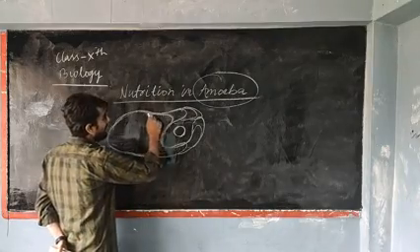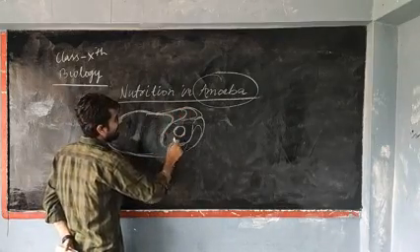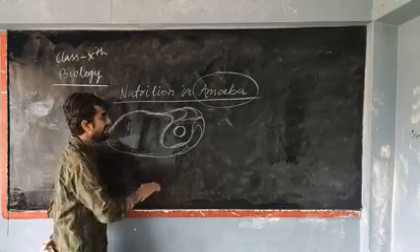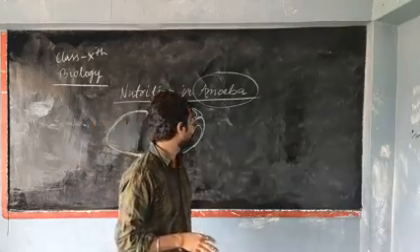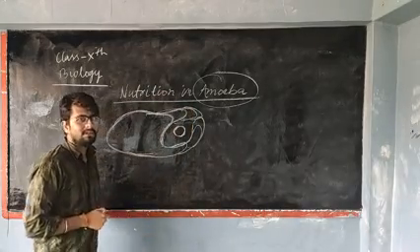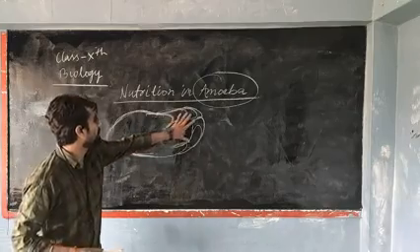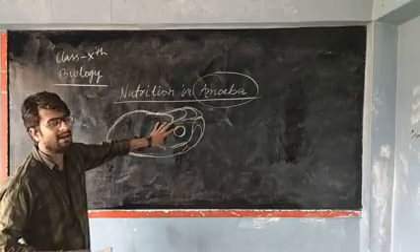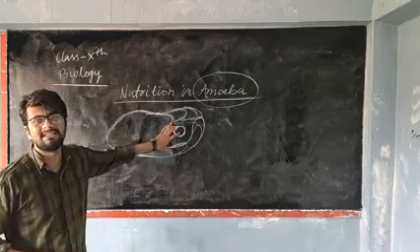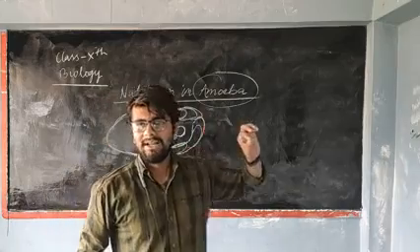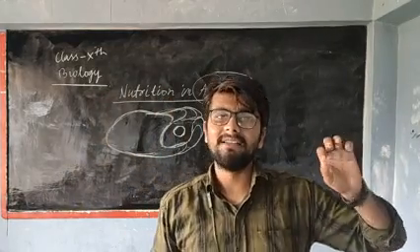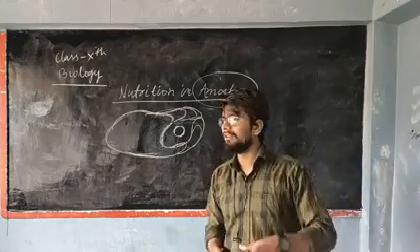The pseudopodia keep on changing size, lengthening itself until it covers the food material in front of it. In this way, the food material is taken into the amoeba, and this stage is known as ingestion in amoeba. While writing, you will write that amoeba ingests by pseudopodia, and how do they do it?